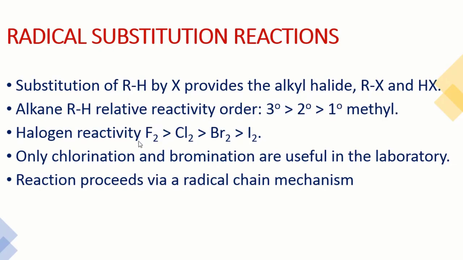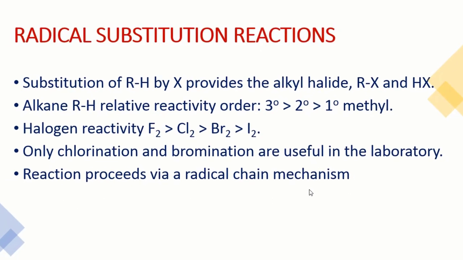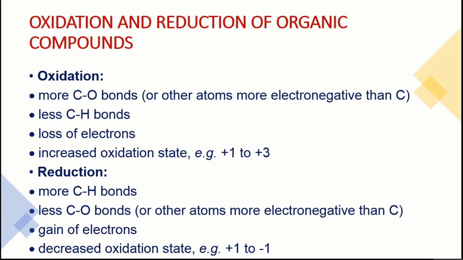Then if we move to the reactivity of the halogens, fluorine reactivity is very fast, very explosive, so we are unable to study this reaction. Then chlorine, then bromine, and the least is iodine. Generally we use chlorine and bromine for this reaction, which is useful in the laboratory. And as we discussed, this reaction proceeds via a radical chain mechanism. So at the end,